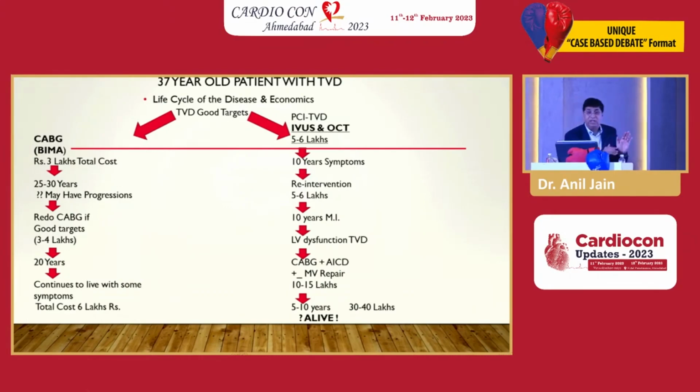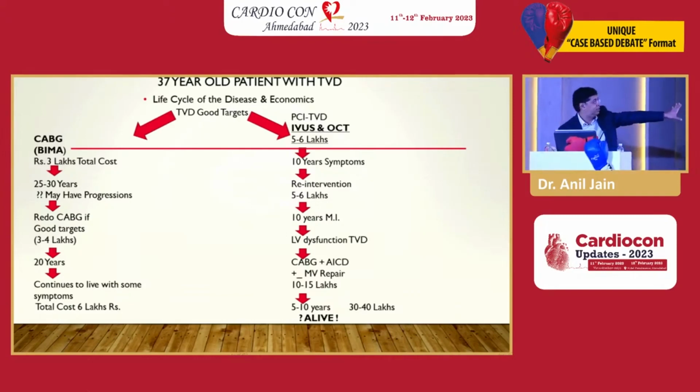Let's look at economics. This 37-year-old has a BIMA, 3 lakh cost. 30 years later, maybe a redo CABG. He lives another 20 years. It's okay, 6 lakh cost. Look at PCI. OCT will cost him 5 lakh. After that, a re-intervention in 5 years.